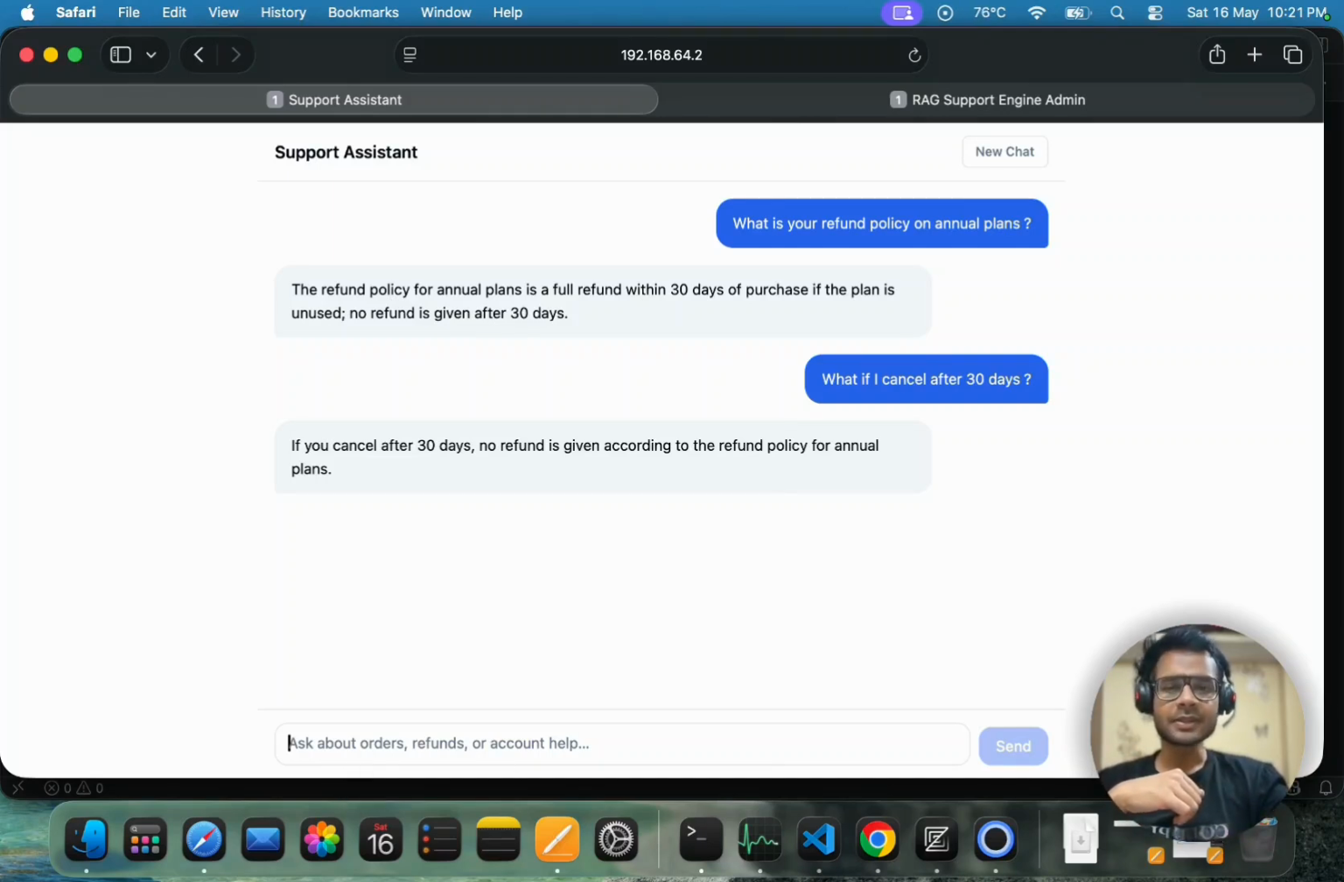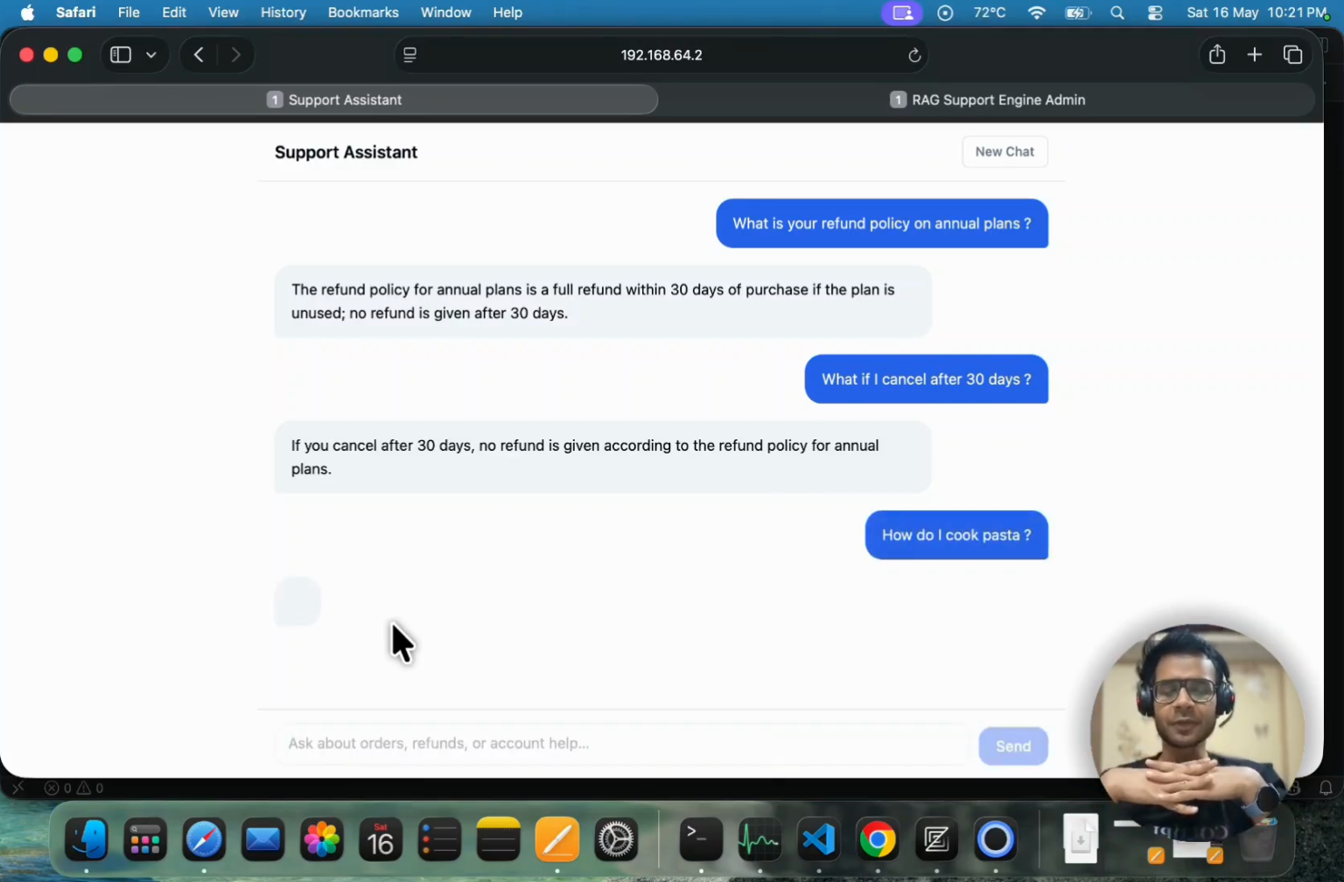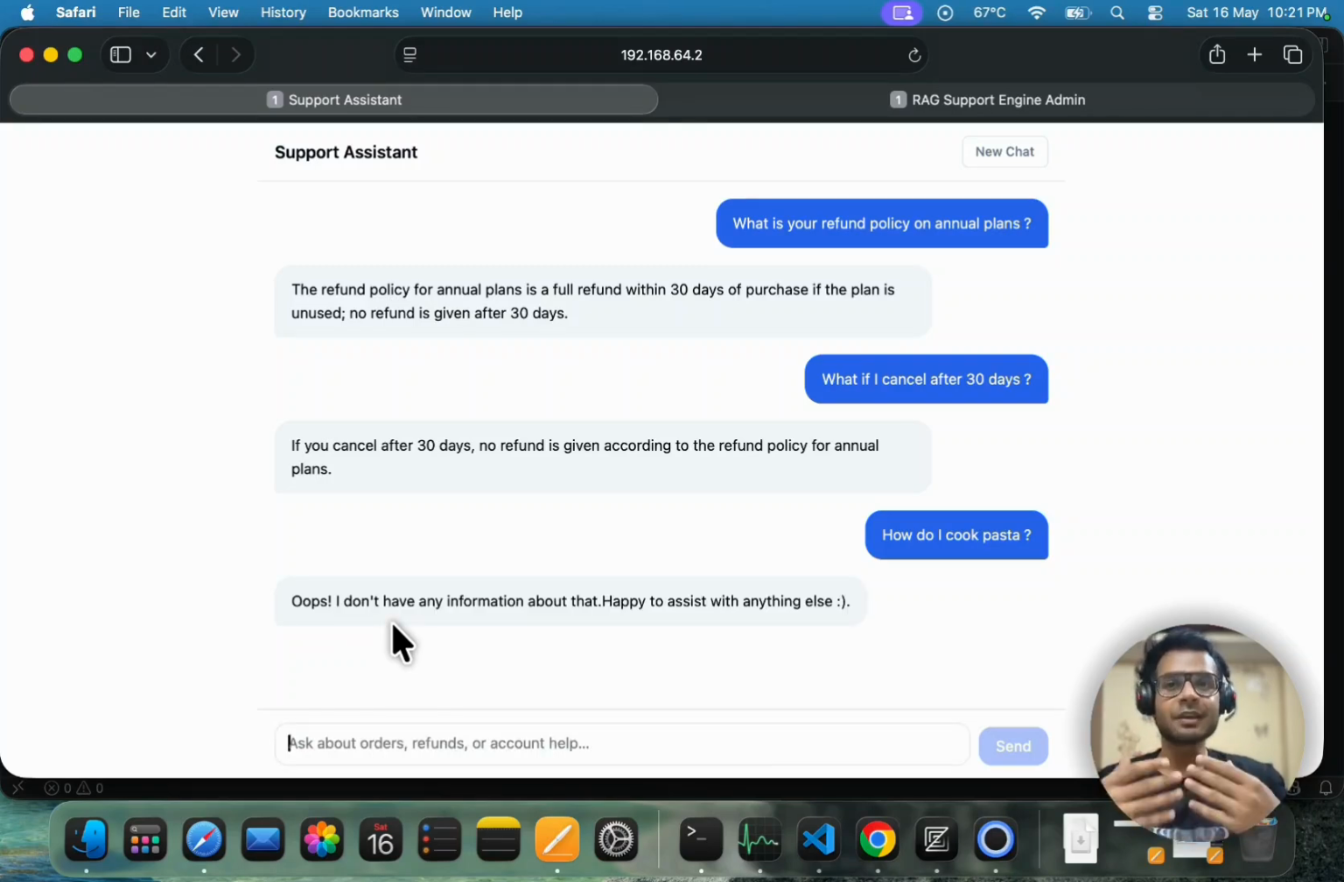So let me just ask something totally irrelevant to the context here. Let me ask the system, how do I cook pasta? Let's see what comes back. Here the system correctly denies having the information about this, as this is something that is not present in our support docs, right? Now let me show you what most vendors hide.